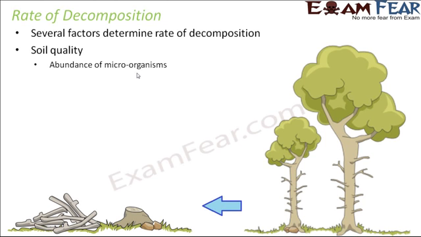One is the abundance of microorganisms in the soil. These microorganisms act as decomposers, so the more microorganisms present, the faster is the rate of decomposition. These organisms need air so that they can decompose aerobically. So the greater the number of microorganisms, the faster the decomposition process becomes. It is pretty simple.